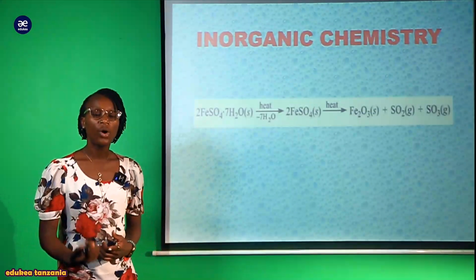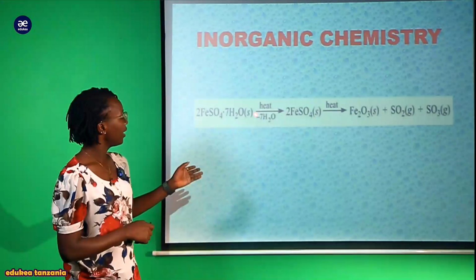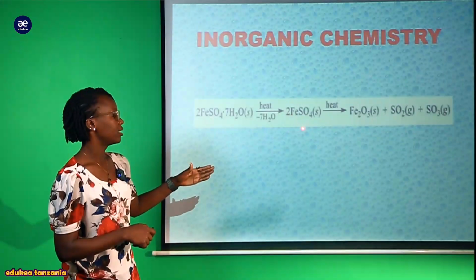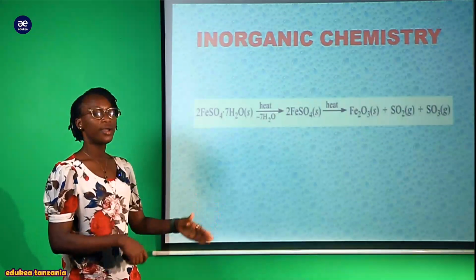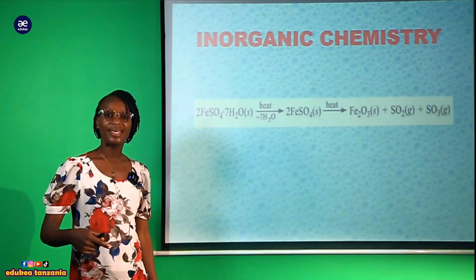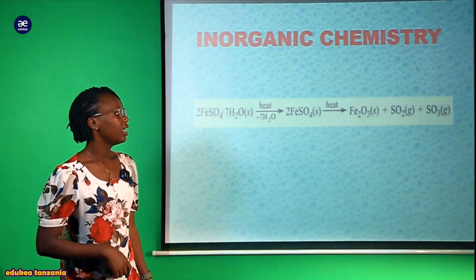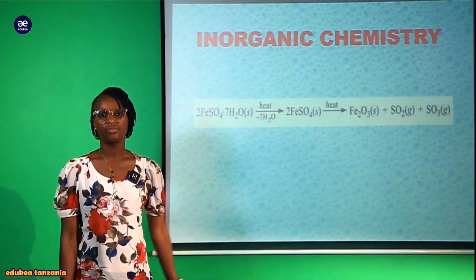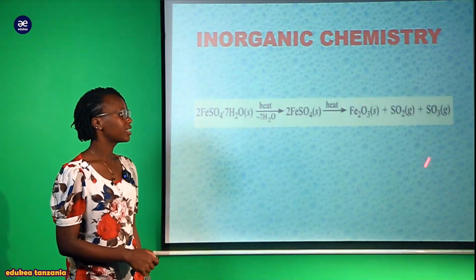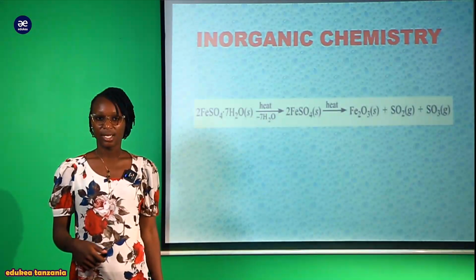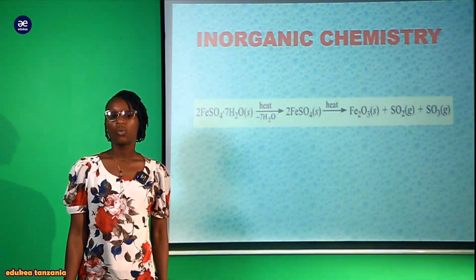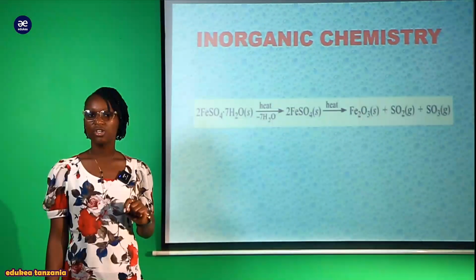Now when we apply more heating, the water is gone and we are left with iron sulfate. When we apply more heating, therefore, we prepare the oxide of the metal, where we get iron(III) oxide, but we also release gases, for instance sulfur dioxide gas and sulfur trioxide gas. But all in all, we are considering the preparation of the what?